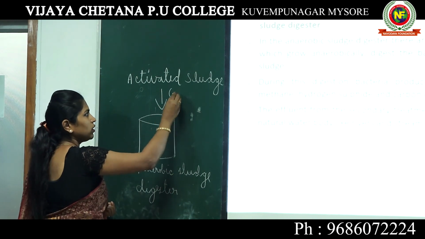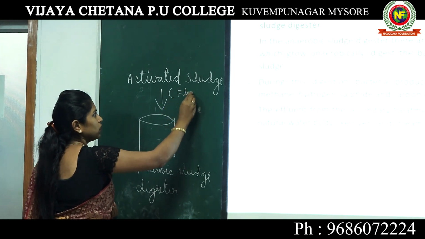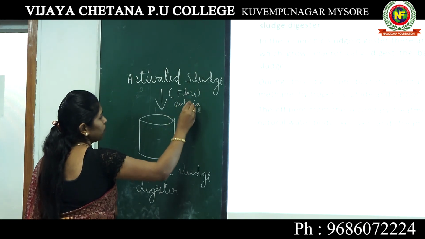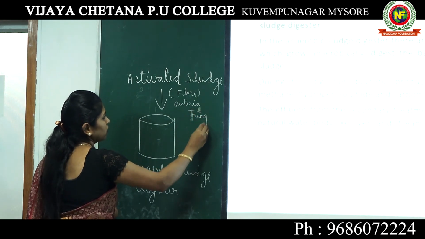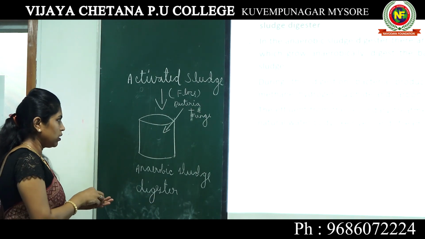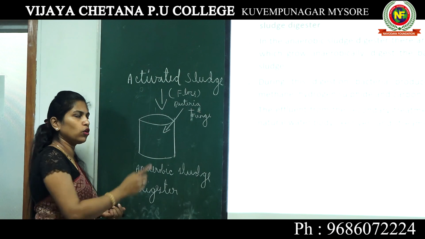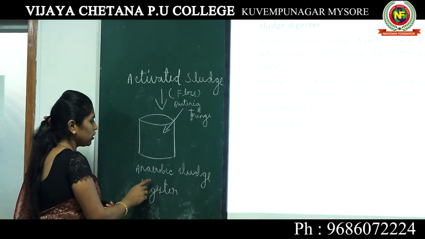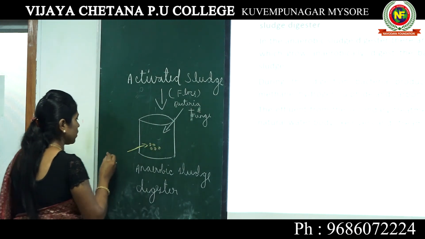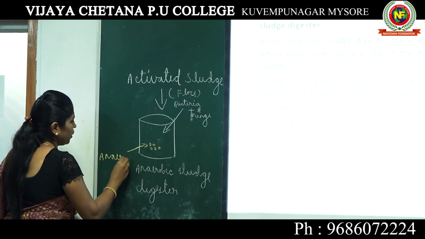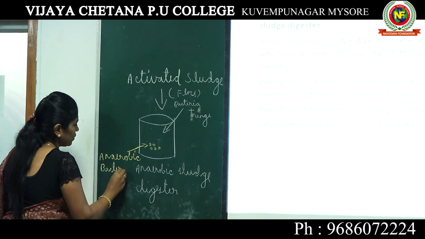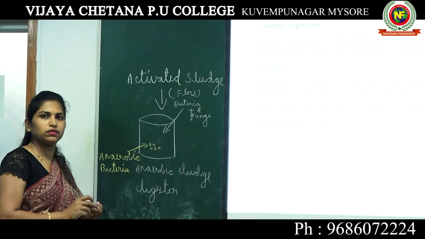Okay, in this particular digester, we will completely digest this activated sludge. Activated sludge is what? They are flocks. What are flocks? A group of bacteria plus fungi. When you send this to the sludge digester, before or after the activated sludge comes, we will add anaerobic bacteria to this digester.